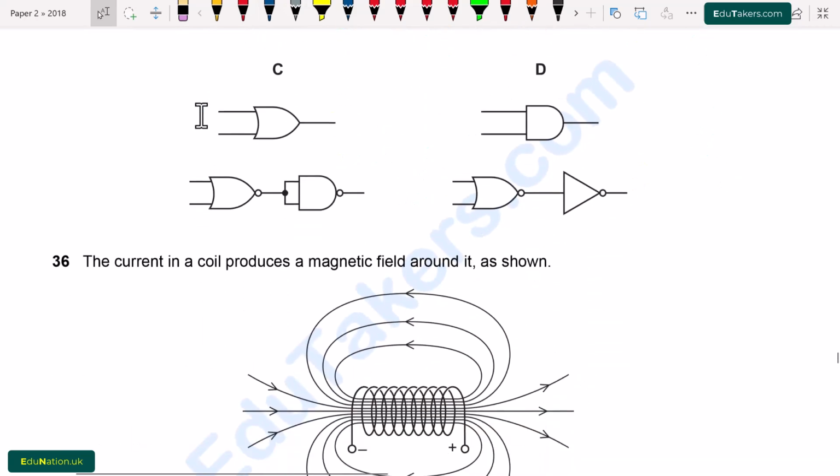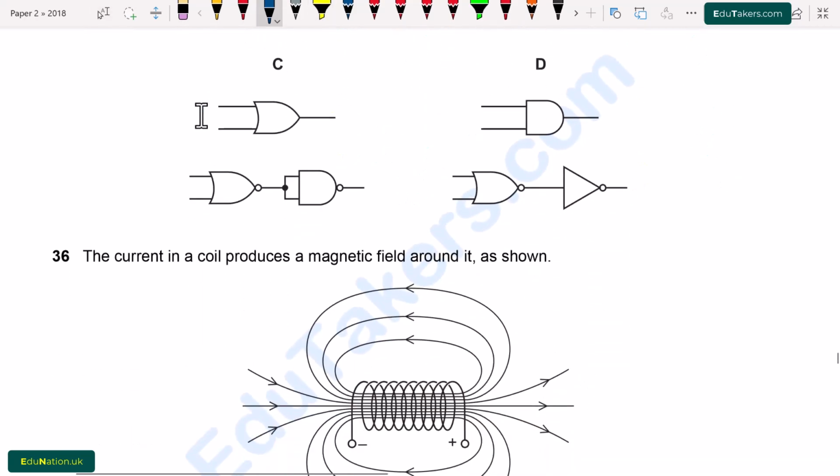Now we see the option C. Here is OR gate, this is NOR gate, this is also NAND gate. I suppose here inputs 1 and 1. When inputs are 1 and 1, output will be 1, because in the OR gate, if any one of the input is high, the output will be high.